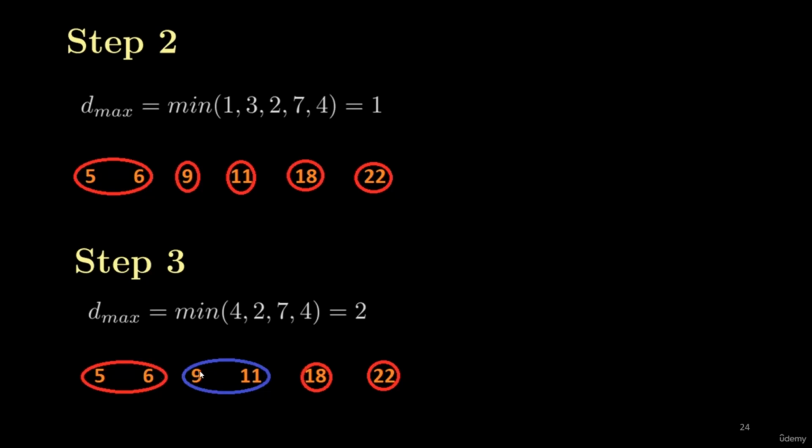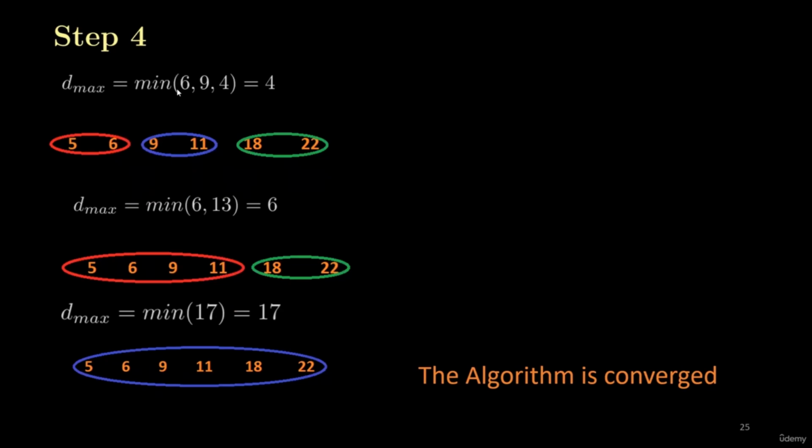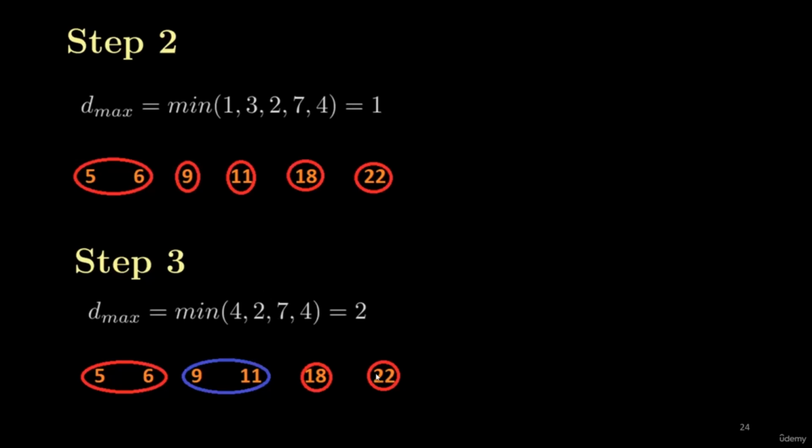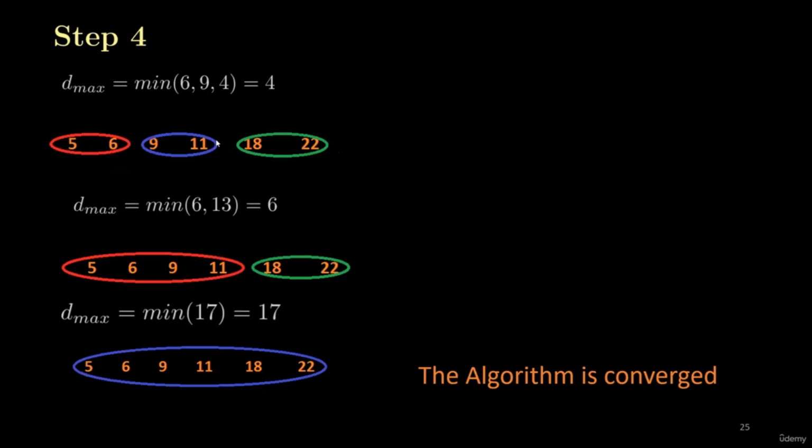So the maximum distance between these two clusters is 6. And between these two clusters is 9. And between these two clusters is 4. So let's see these distances. These are 6, 9, and 4. And this is a set of maximum distances, but from this set we have to select the minimum value. So the minimum value of this set is 4, and this 4 is between 18 and 22. So you can see that we have merged these clusters.